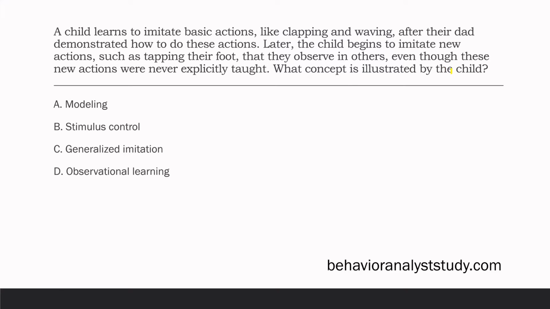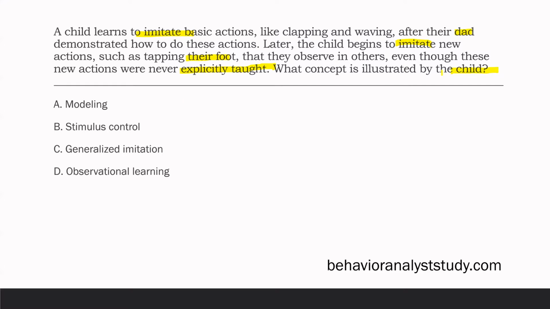So let's think about the child. This is the person we're focused on. We know the child learned to imitate basic actions, things like clapping, waving, and they're imitating their dad. What do we call the stimulus that is being imitated? We call that the model. So the dad is acting as a model here. Later on, the child begins to imitate new actions like tapping their foot that they observe, even though those actions were never explicitly taught. Essentially, the child learned to imitate their dad, and now they're imitating new, novel behaviors that were never taught. What do we call that?